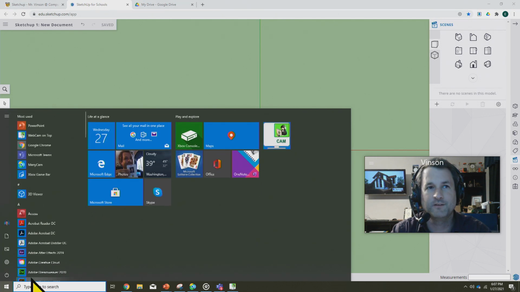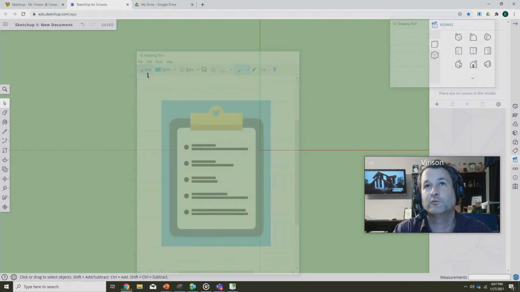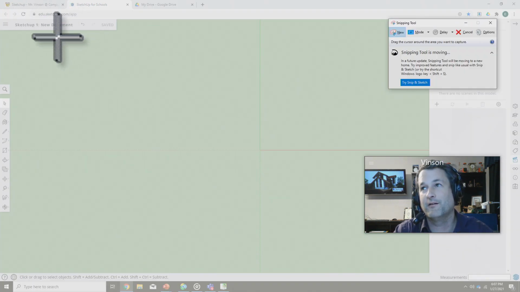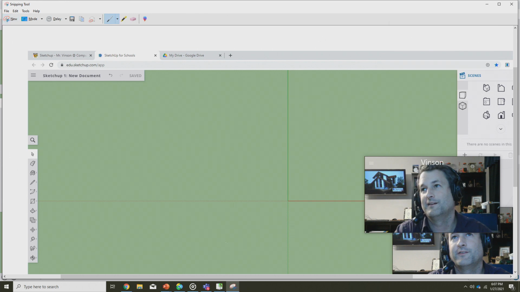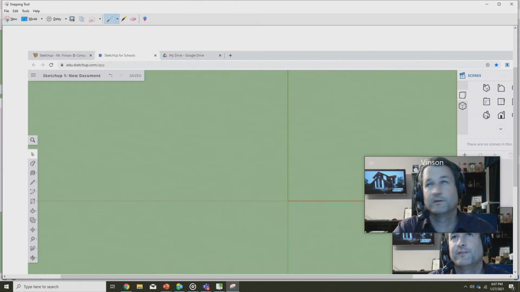We're going to use the snipping tool that we use all the time in this class. You need to make sure that your snipping tool includes the file name up here, and it includes the date and time down at the bottom. Okay, so the easiest thing to do is the whole screen, just like this. Save the file, give it a good name, and then we're going to turn it in.